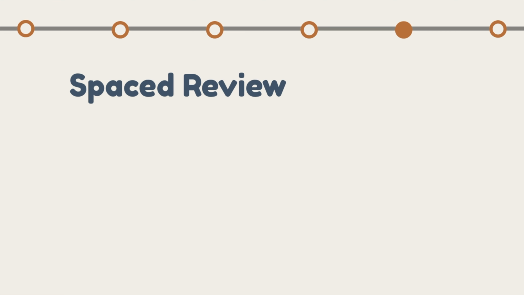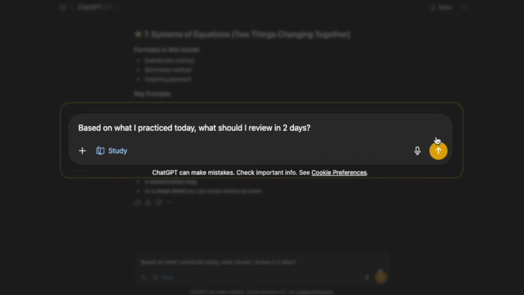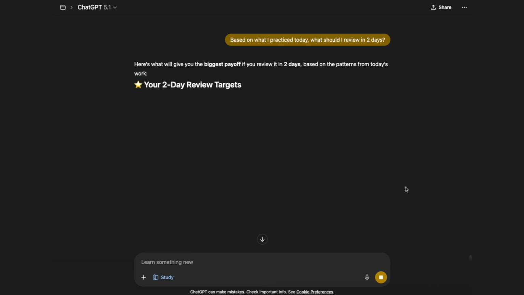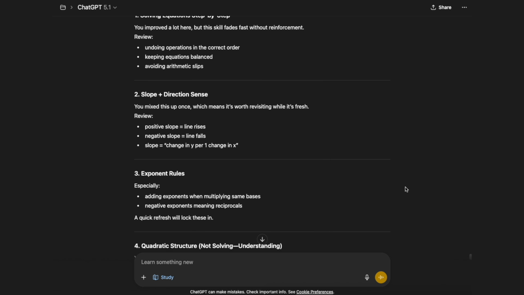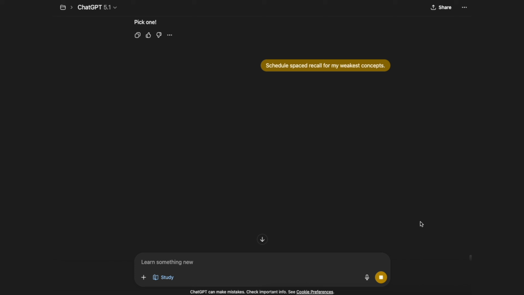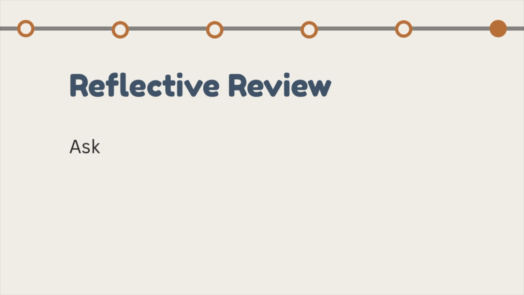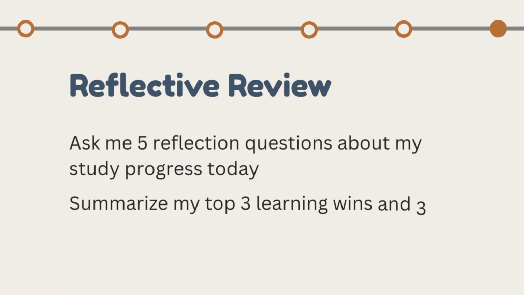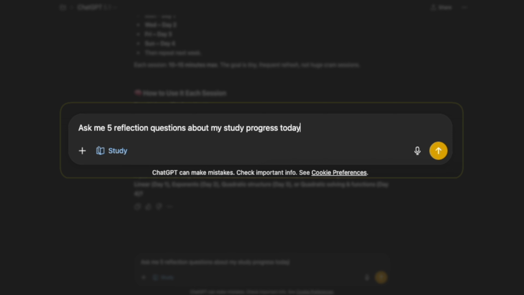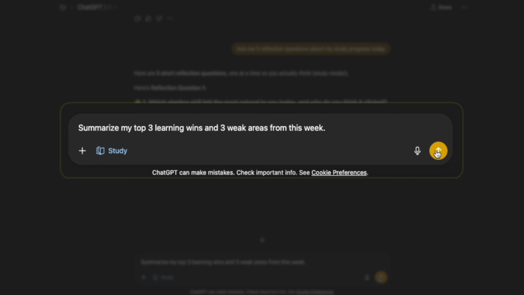The next framework is spaced review, where you plan when to revisit topics for optimal retention. This is especially great if you're not using any other tool for spaced repetition. And the last framework is reflective review, where you combine recall with self-awareness. This is especially great because you get to see how you think and helps you refine eventually how you learn.